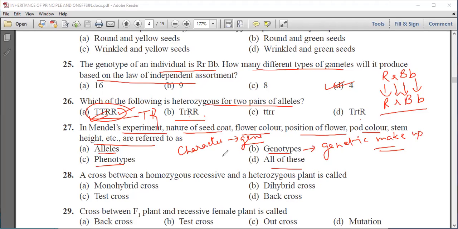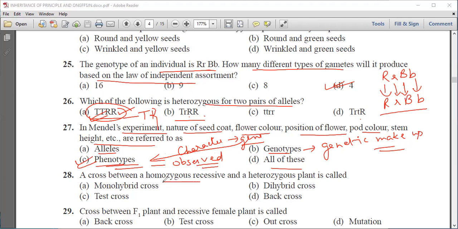Now the phenotypic character, which is because of the gene, is known as phenotype, and these phenotypes are the observed characters we can observe with the naked eye. So option C is the right answer, that is phenotype.